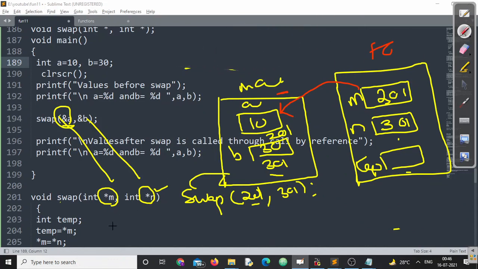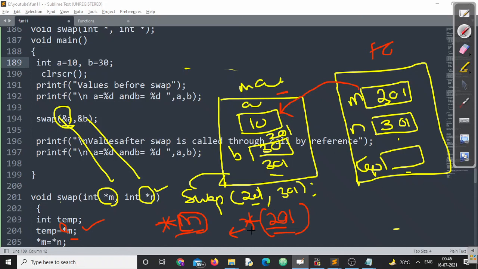Now, whenever I write temp is equal to value at address m, what happens? What will be the value of temp? What is the value present at this particular location? What is the value of m first? Value of m is 201. Listen to this. What is the value present at this particular address? Because this operator is called the value at address operator.